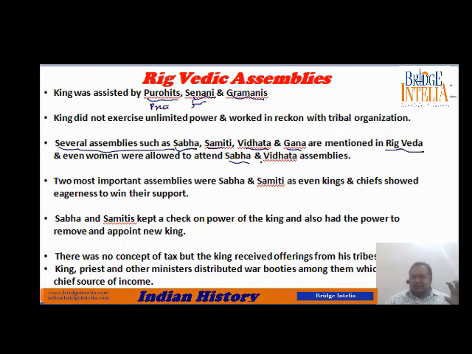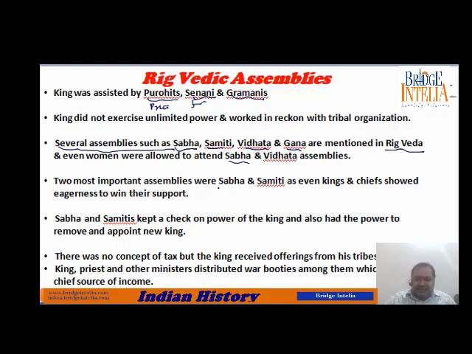So what were these assemblies basically? The purpose of these assemblies was to make the voices of the people heard by the king. They were representatives, like modern-day members of parliament. They gave advice to the king and kept a check and balance.